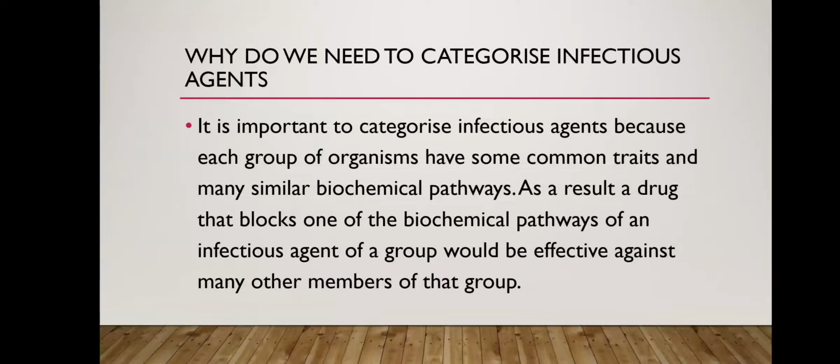Now next is that why do we need to categorize infectious agent? So it is important to categorize infectious agents because each group of organism has some common traits and many similar biochemical pathways. As a result, a drug that blocks one of the biochemical pathways of an infectious agent of a group would be effective against many other members of that group. For example, penicillin inhibits cell wall formation in bacteria. Human cells are not harmed because they do not have any wall covering.